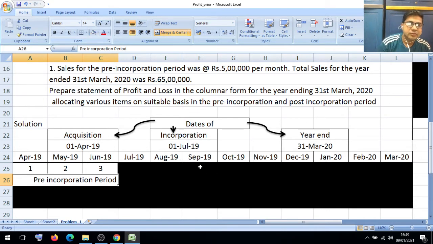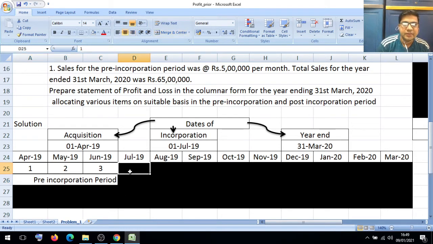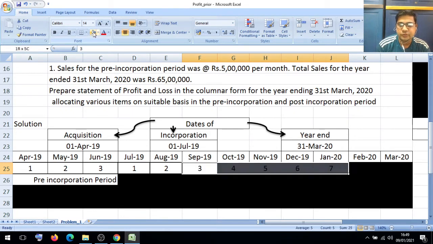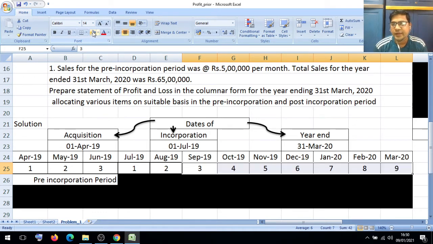Then, friends, from the date of incorporation to year end, 1st July 2019 to 31st March 2020, how many months are there? 1, 2, 3, and we have to count: 4, 5, 6, 7, 8, 9.